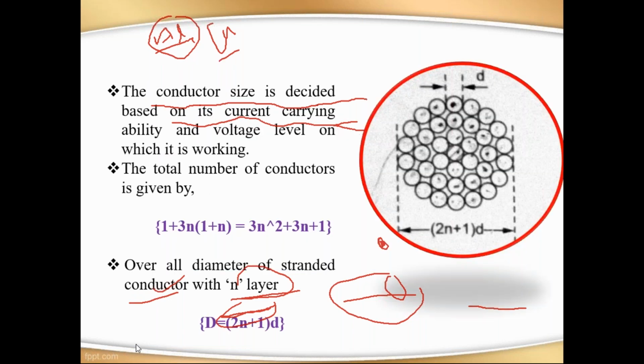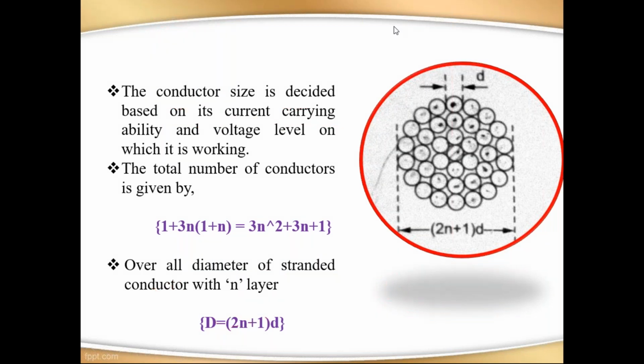Right. So if you see this layer, how can we calculate the diameter and what are the layers? Suppose you want to make a conductor. I will draw one circle. This is the central conductor, the central point. There are different layers we have to add to get more tensile and mechanical strength. Now the problem is how many layers we have to provide for a particular voltage level. That is what I am going to explain here.